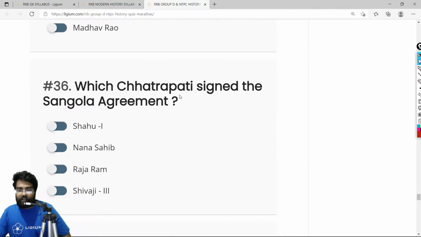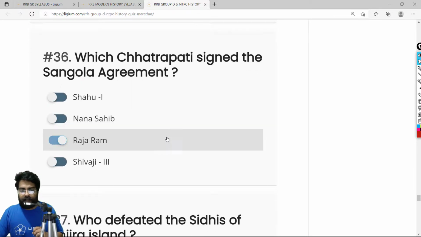Okay. Which Chhatrapati signed the Sangola agreement? The Chhatrapati or the ruler who signed the Sangola agreement is Rajaram. We have discussed this earlier.